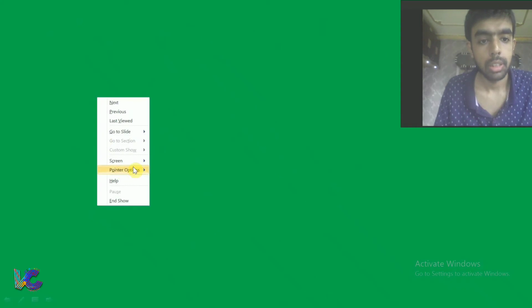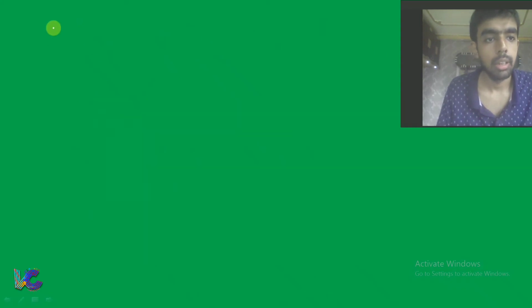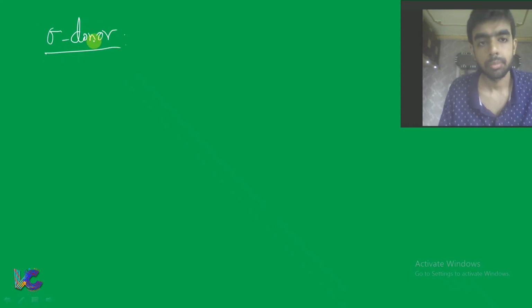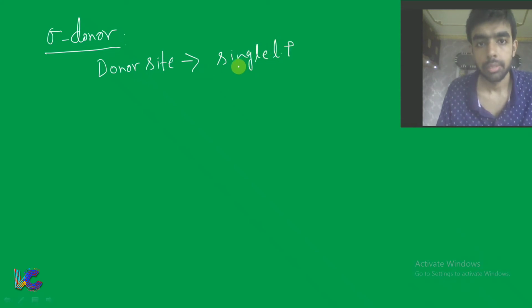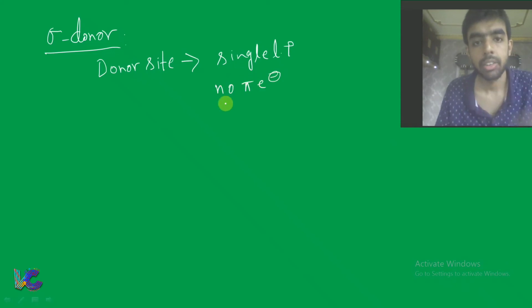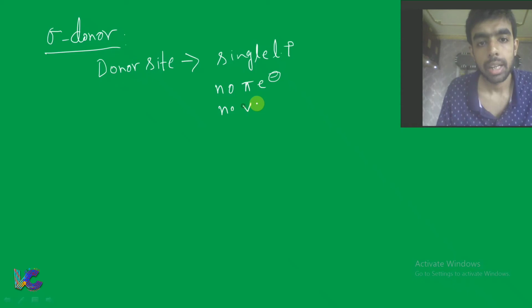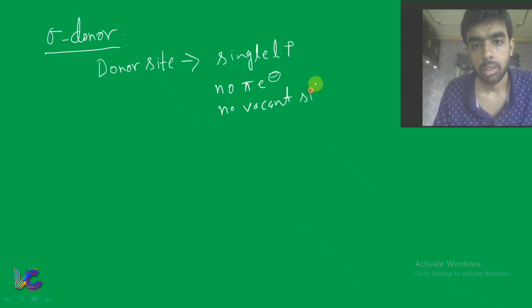So first let's take sigma donor. Sigma donor means in the donor side of the ligand you have only one lone pair present. There is no pi electron present, and no vacant site on the donor side of the ligand.